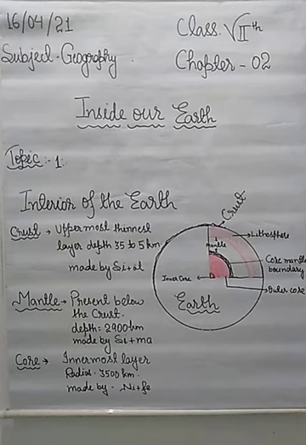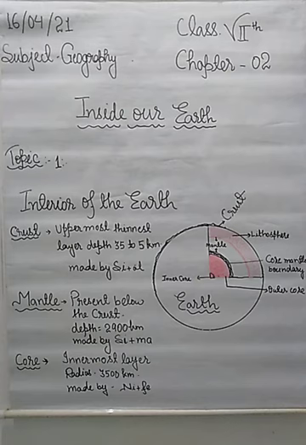And students, our universe is also continuously changing. Each and everything which is present on the surface of the earth is changing its form continuously. As well as that, the inside of the earth and the outside of the earth are also constantly undergoing changes.